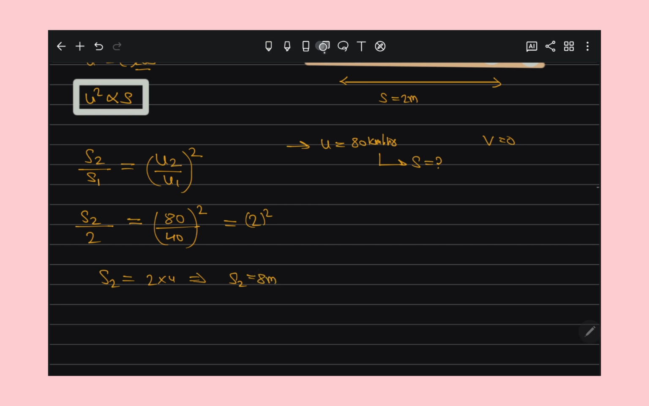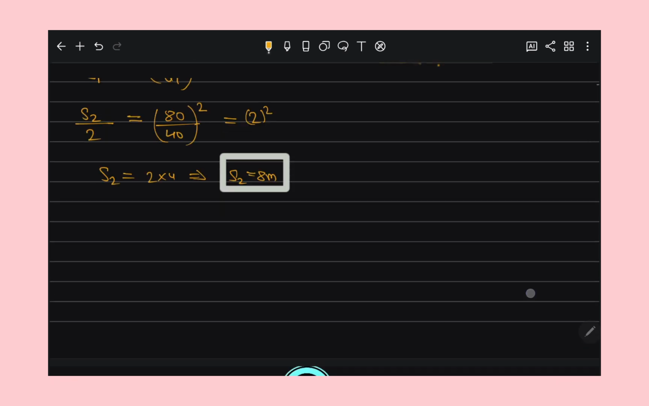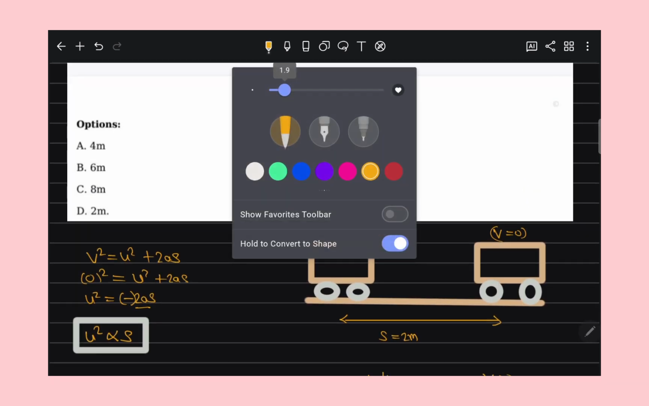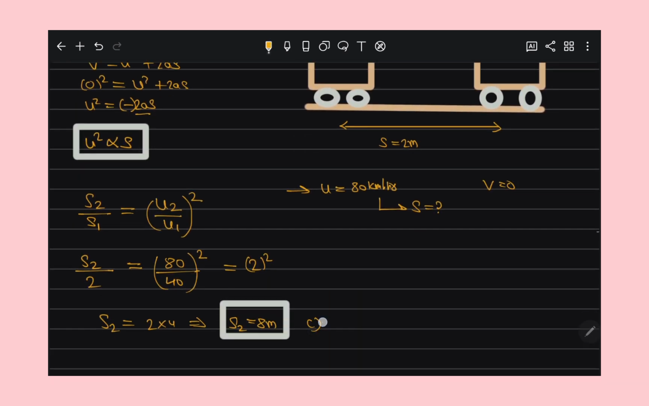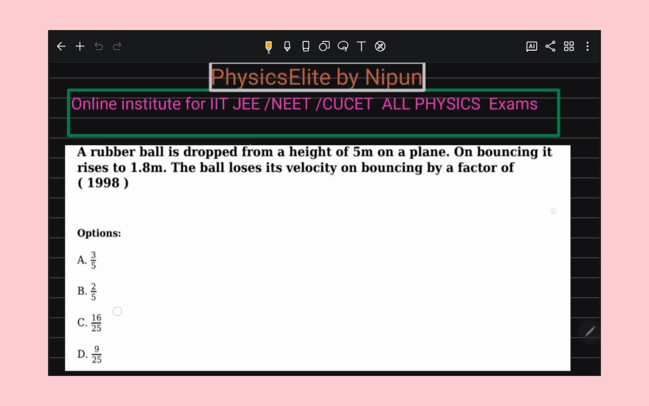Understand the point? No doubt left now? If you have any doubt left, you can tell me, right? So which option is correct? Option C. Option C is correct. Now I proceed to the next question.